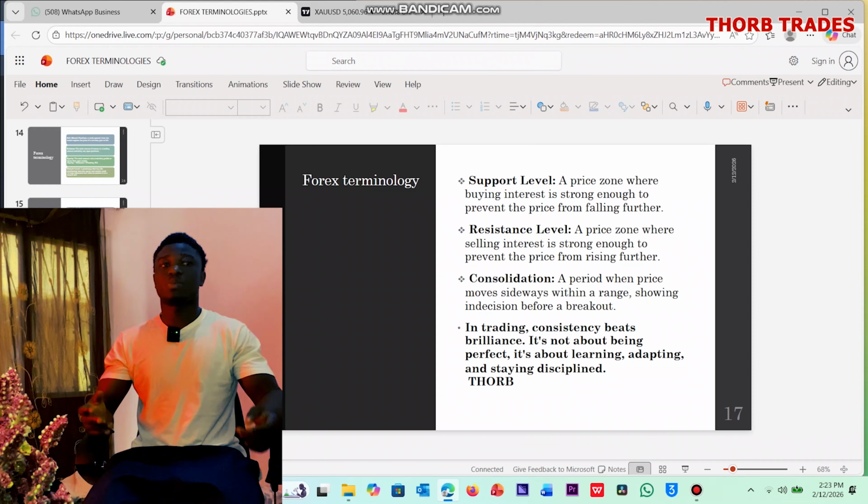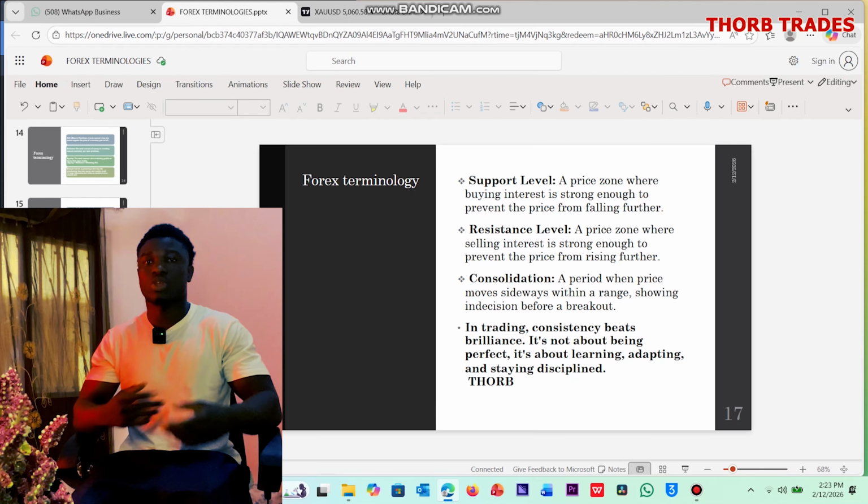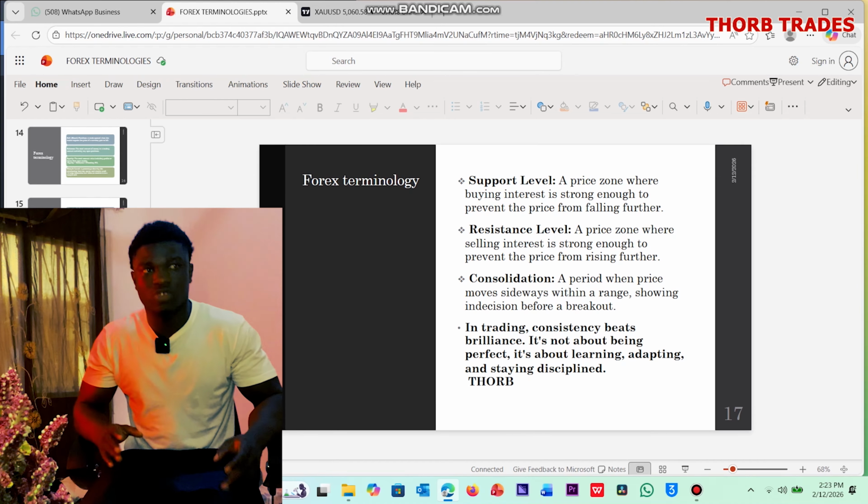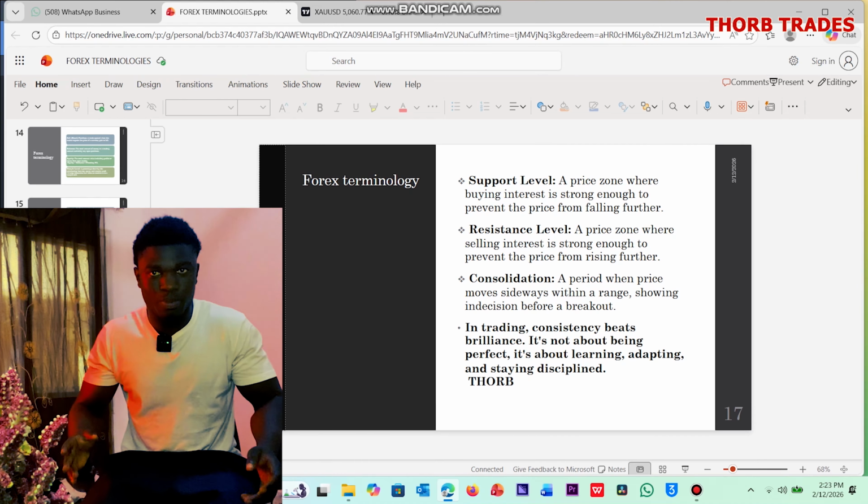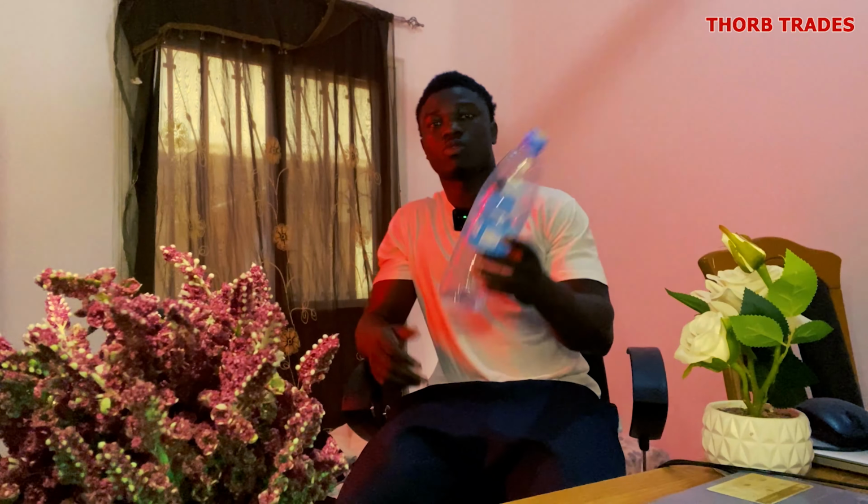On forex terminologies, we are basically going to be continuing on what a support level is, right? A support level is basically a price zone where buying interest is strong enough to prevent sellers from going forward. Let's say, for example, we have this bottle of water, and the price of this bottle of water is like $150. That means anytime price comes here, price can go higher, 155, 160, but anytime sellers push it down to 150, price goes up. It cannot go below $150. That's basically what a support level is in the forex market.